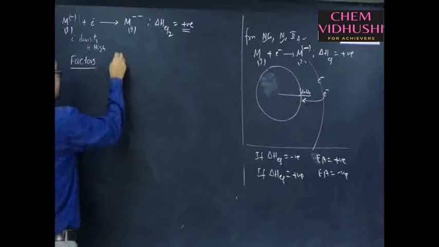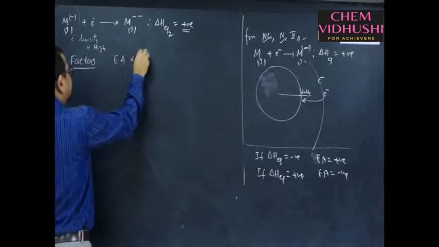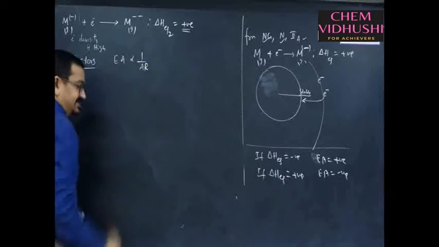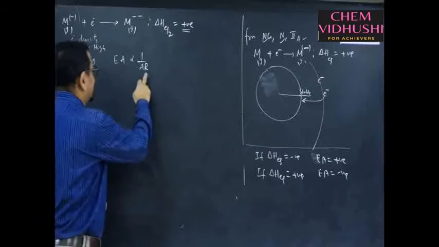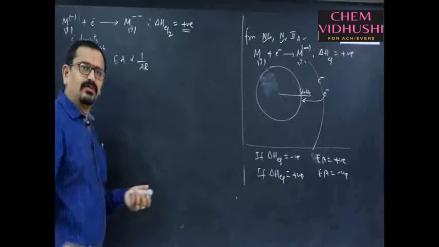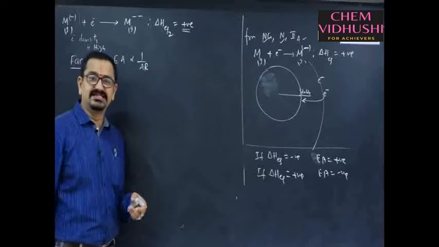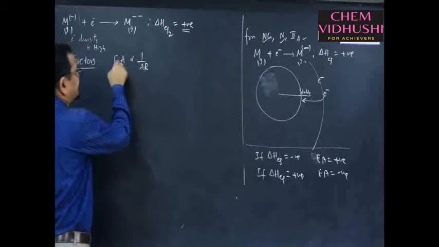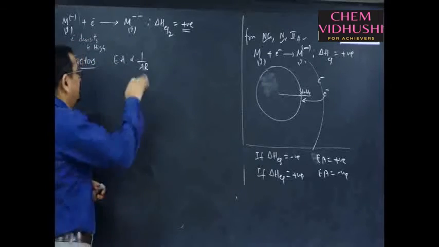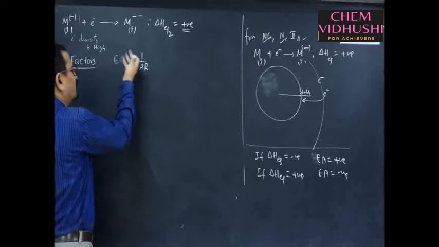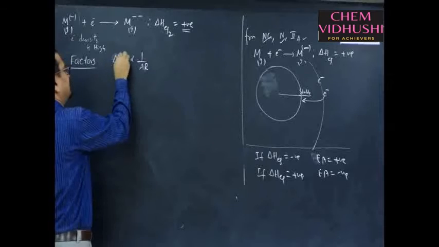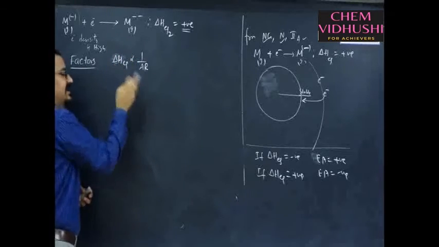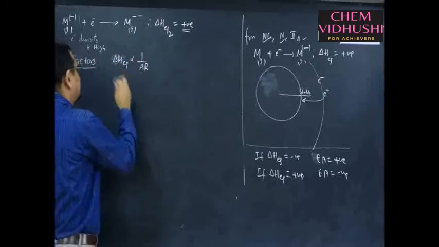What are the factors? Electron affinity is inversely proportional to atomic radius. Smaller the size, more is its electron affinity. Obviously, when the size is small, nuclear influence is more. So, smaller the size, more is the electron affinity, means more electron gain enthalpy. That is a better notation. Electron gain enthalpy is more when the size is small.